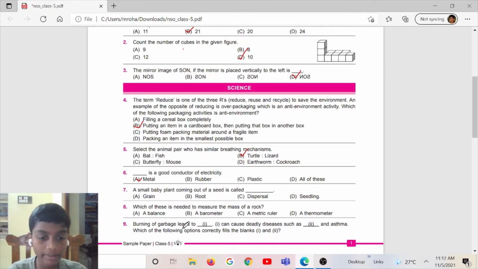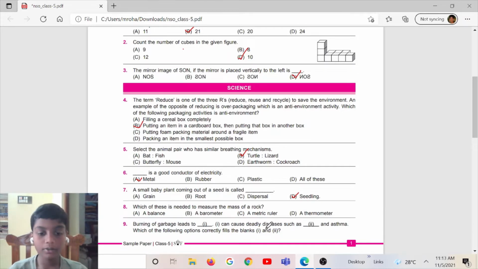Moving on to question number 7. A small baby plant coming out of a seed is called: option A, grain. Option B, root. Option C, dispersal. Option D, seedling. Choose the correct answer for this question. The correct answer is option D, seedling.